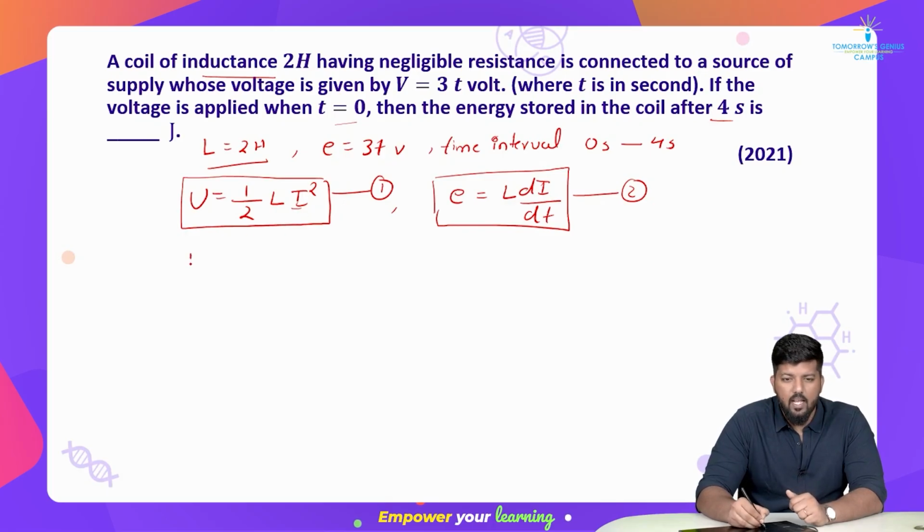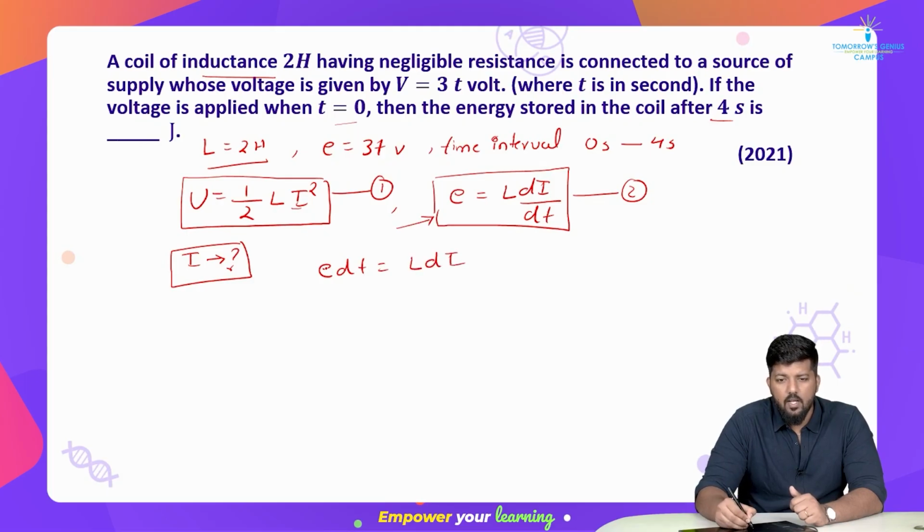ठीक है, I क्या है हमारा? What is our I? I is not given to us, we don't know, so let's write down. First we will find out our I. So how do we find out? Using this equation itself. So we know that E dt will become L di. अब मैं integrate कर देता हूँ both the sides. So as I do the integration and put the values, we know the time is from 0 to 4 seconds, okay? And our L is constant, so it will come outside. So let me write down over here.